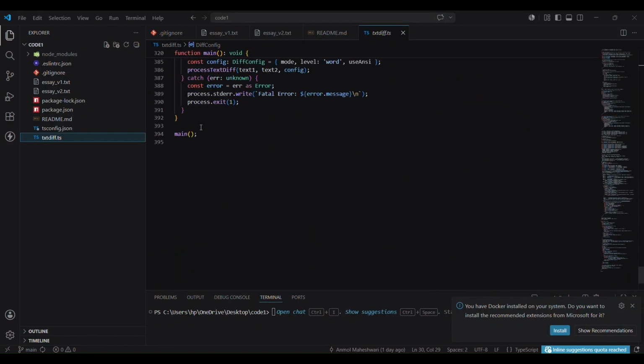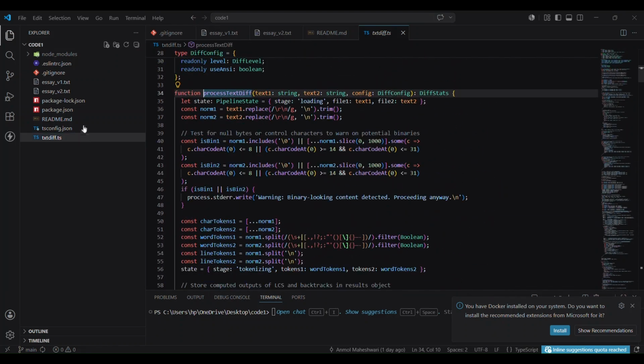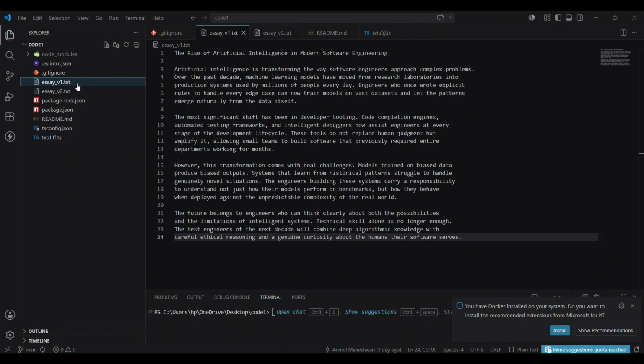The main function is the entry point, and the one function we are allowed to make is processTextDiff. We also have two sample text files which have some paragraphs in them. You can see sav1.txt and sav2.txt. So without wasting any time, let us go to the terminal to see the functioning of this.